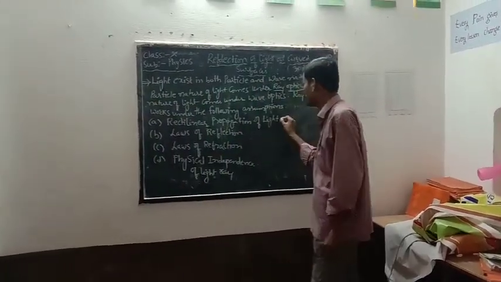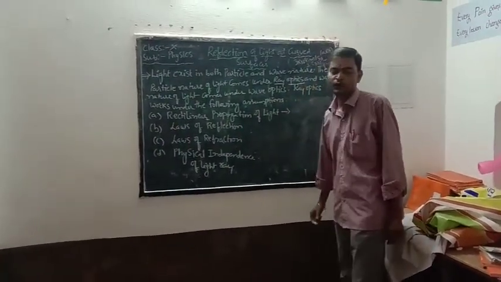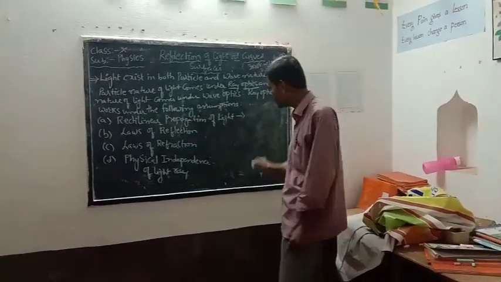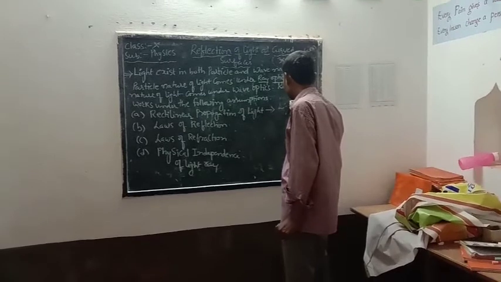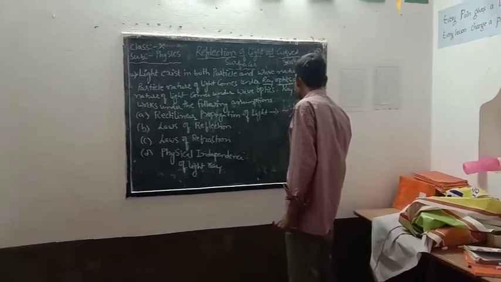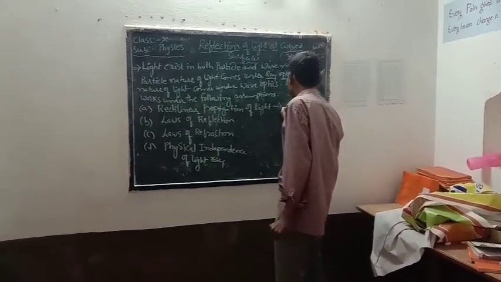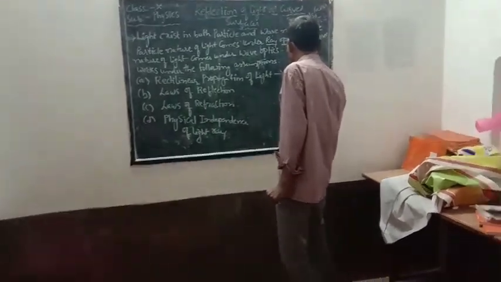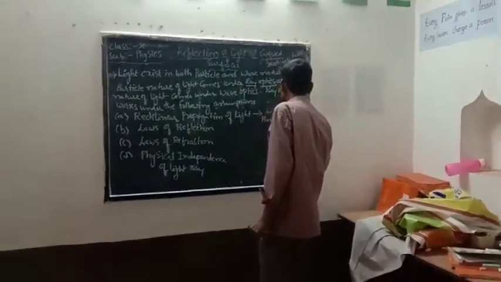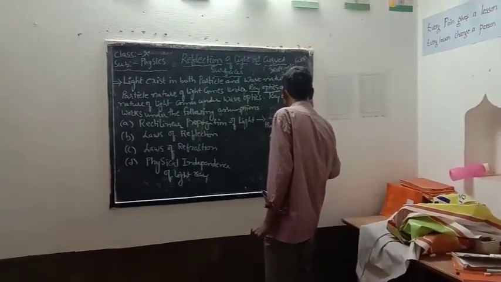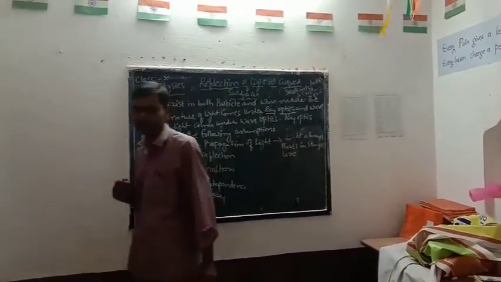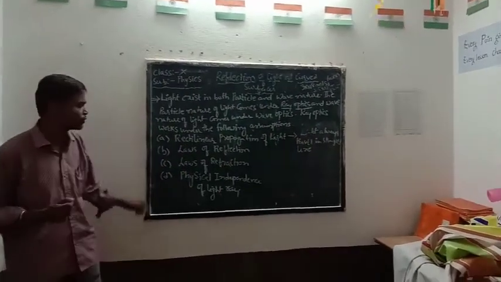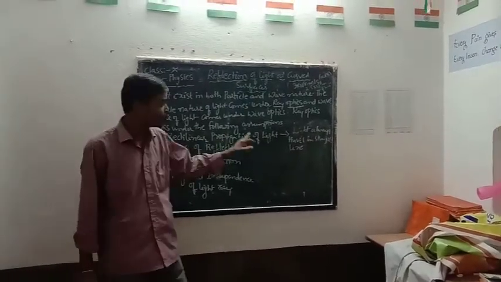So, rectilinear propagation of light. What is meant by rectilinear propagation of light? It means light always travels in a straight line. Light always travels in a straight line direction, that is called rectilinear propagation of light.